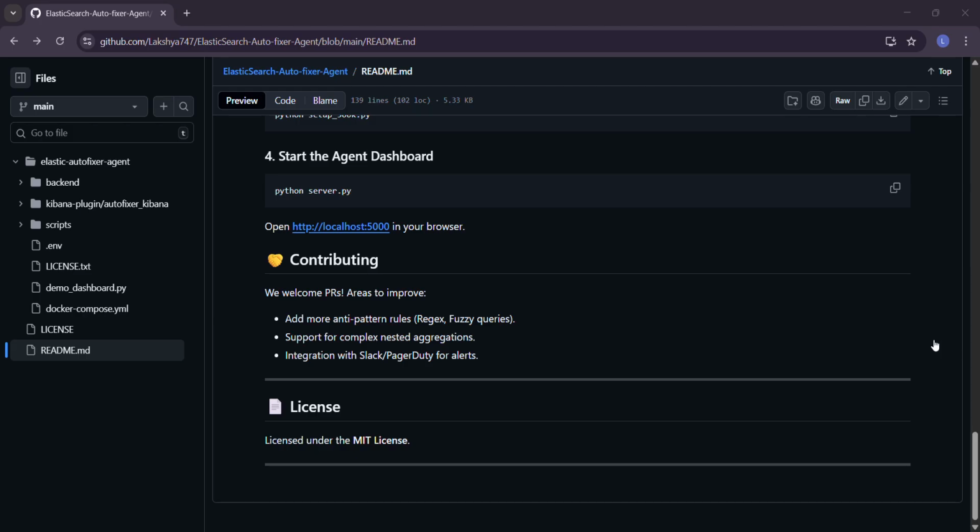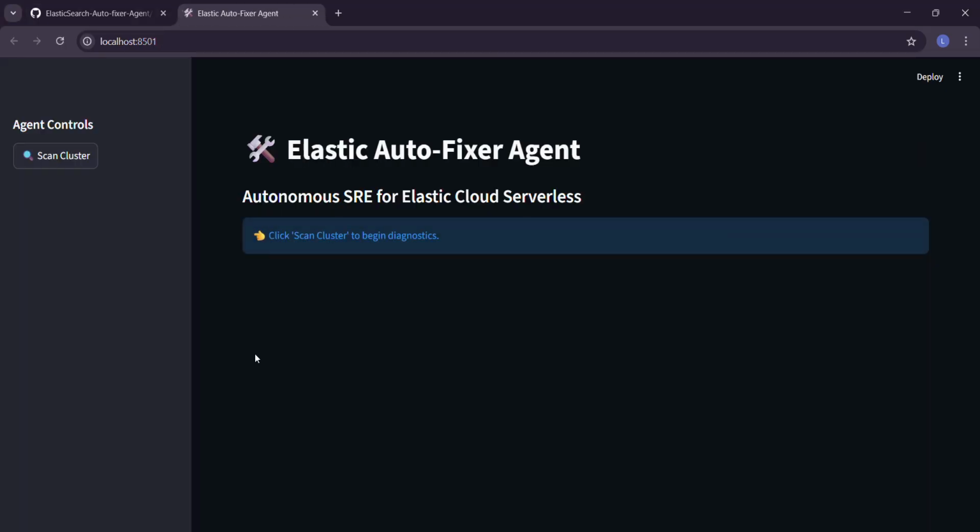Now we are going to move forward to the front end part to just check how all of this is going to work. So I'm just going to come out of the instance for you to run again, just for you to see it. This is the demo dashboard. So right now I am in the Elastic Auto Fixer Agent platform in my folder, and I'm just going to run the demo dashboard which I ran. It is the web UI for you to see the results. I'm running it, and it has taken me to the website itself.